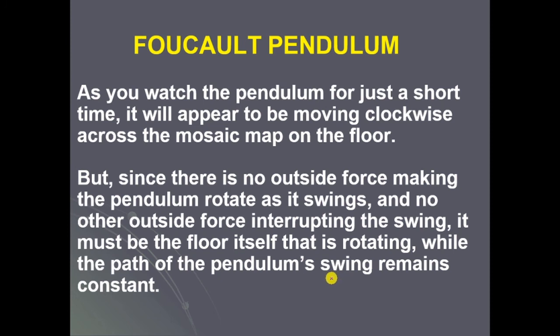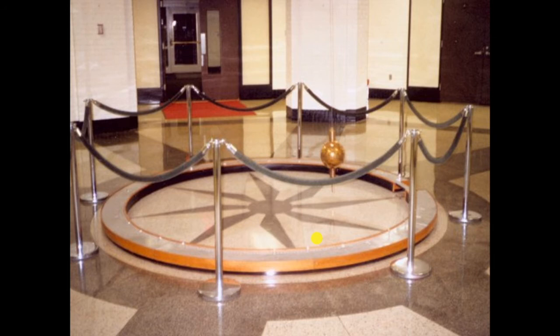Though the path of the pendulum swing remains constant, it looks as if the pendulum is moving because of the Earth's rotation. Though the floor is moving, we could see only the pendulum rotating. So this is the figure shown for the Foucault pendulum.